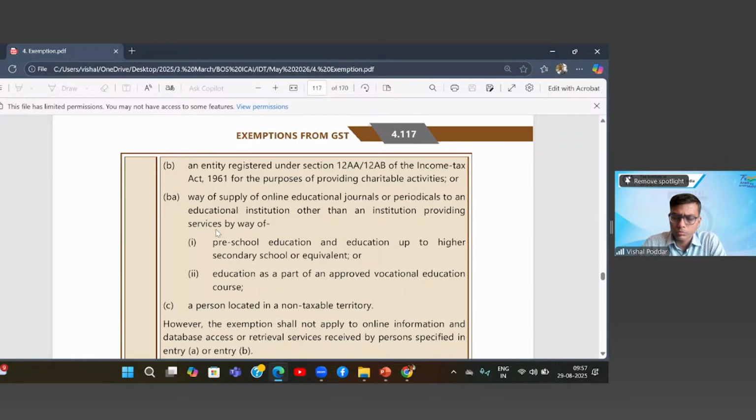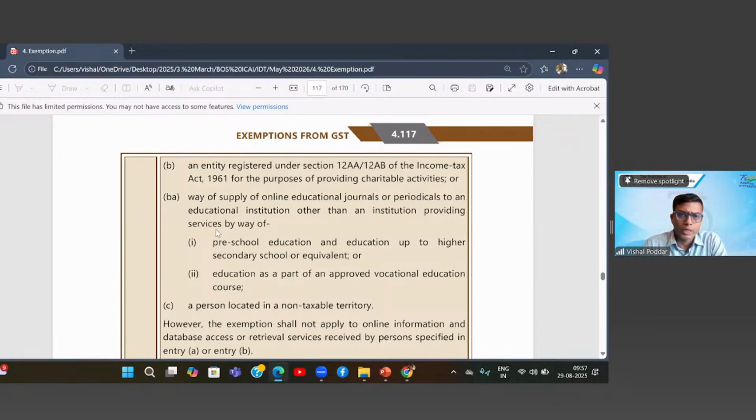C. A person located in a non-taxable territory. However, the exemption shall not apply to online information and database access or retrieval services received by persons specified in entry A or entry B.